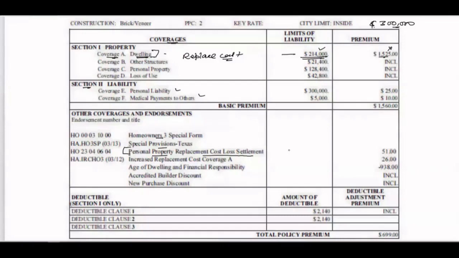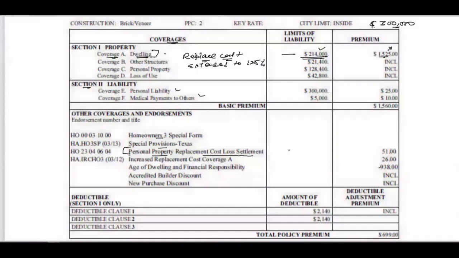Or sometimes you will see the verbiage, increased replacement cost, and sometimes you will see the coverage extended to 125%, right?